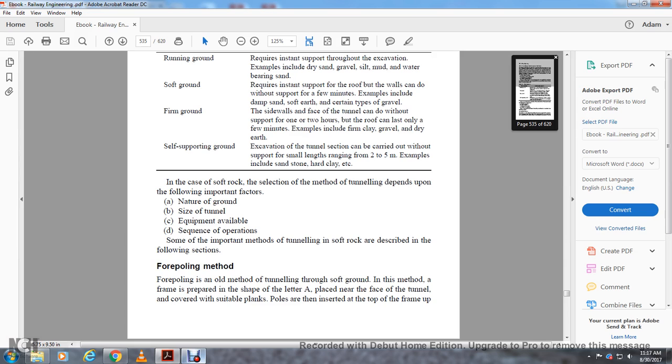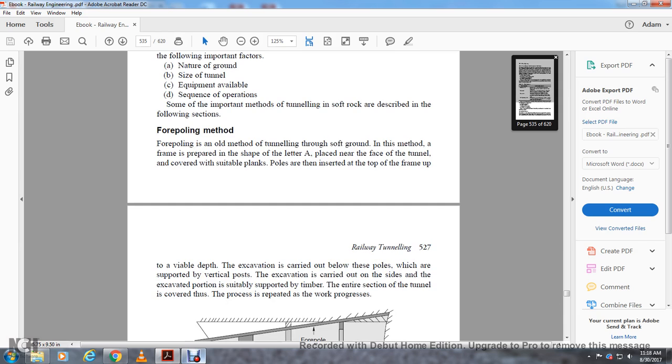Forepoling method. The forepoling method is the oldest method of tunneling through soft ground, and the method of the A-frame is preferred. In the shape of the letter A, the place near the face of the tunnel is covered with suitable planks. Poles are inserted at the top of the frame up to variable depth. The excavation is carried out below these poles, where they are supported with vertical posts.